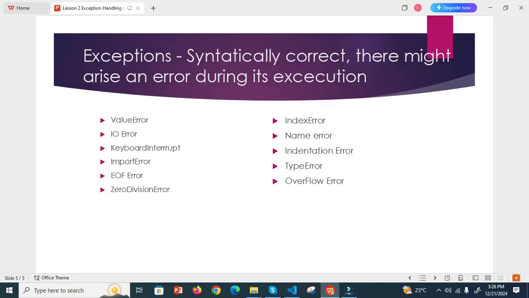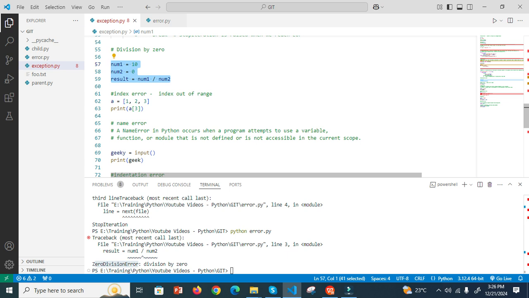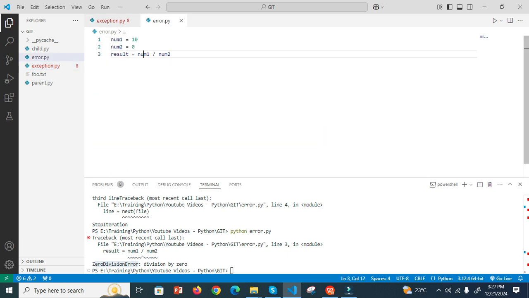Now we move on to the index error. What is this index error? Index error is when the index is out of range. Okay, now I am trying to copy this, I go here, I paste here. Now in Python, this is an array. In this array I have 1, 2, 3. Please remember, in the array it is 0 based, so 0th position, 1, 2. Now I am trying to print a of 3. There is no such index.